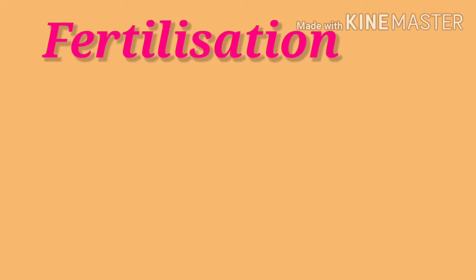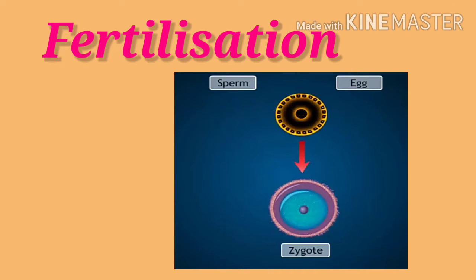So what is fertilization? The fusion of male gamete and female gamete is known as fertilization. Gamete means sex cell. So the fusion of male sex cell and female sex cell is known as fertilization.